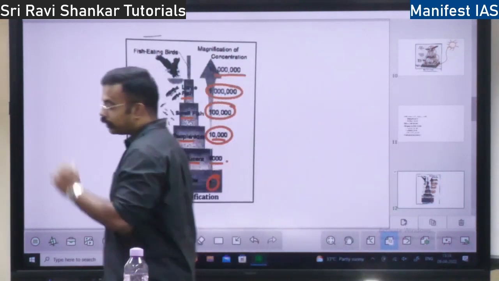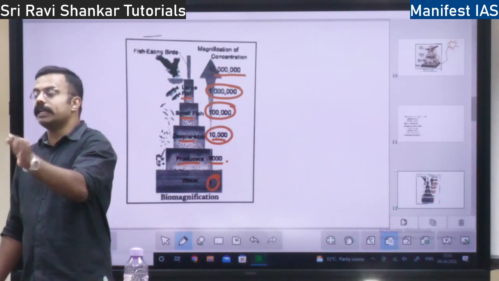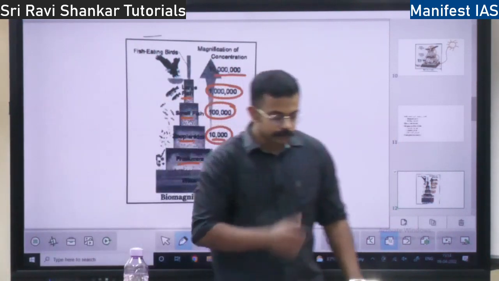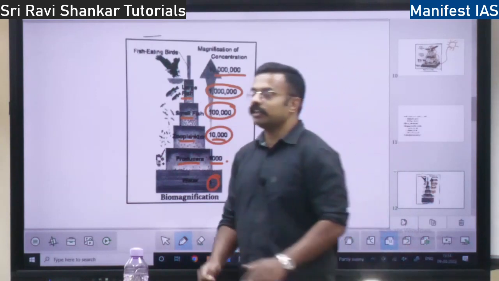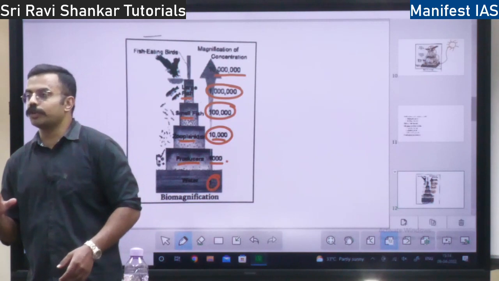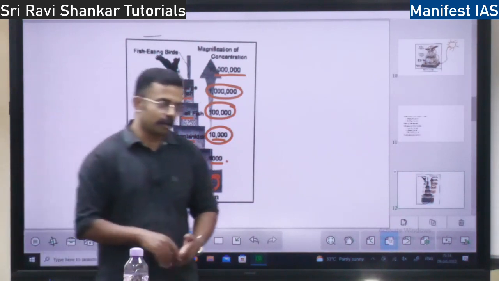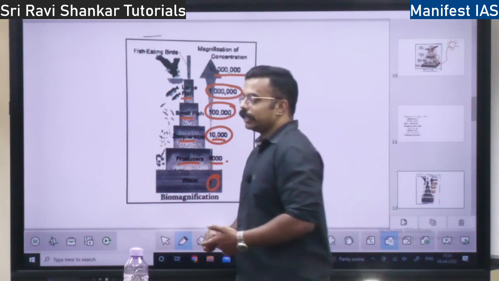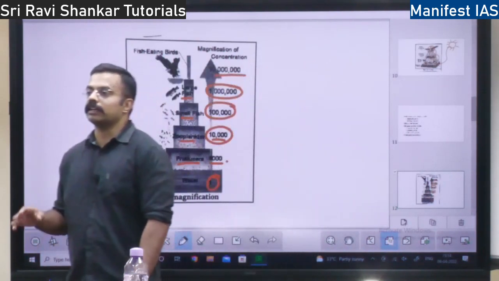This is very important. Suppose a pollutant is soluble in water. If children or even we eat something which is not good for the body, let's say you consume alcohol, what they advise is you should drink a lot of water.